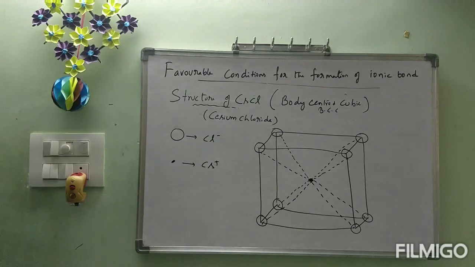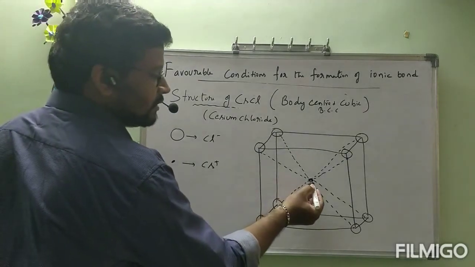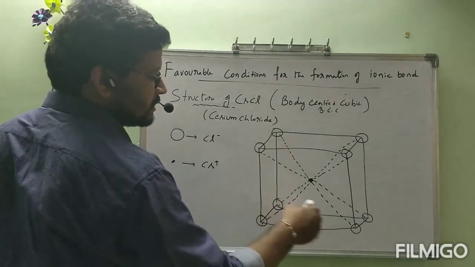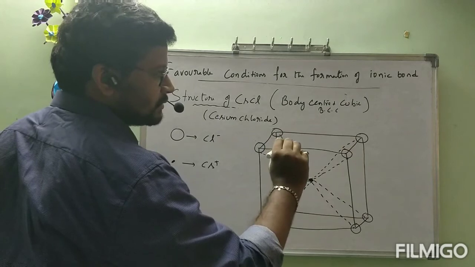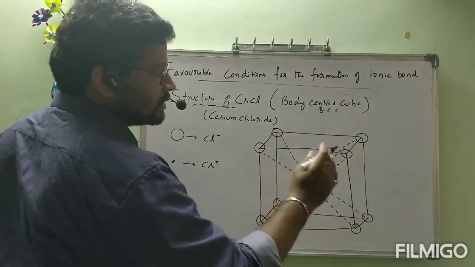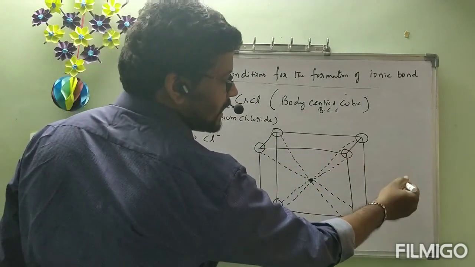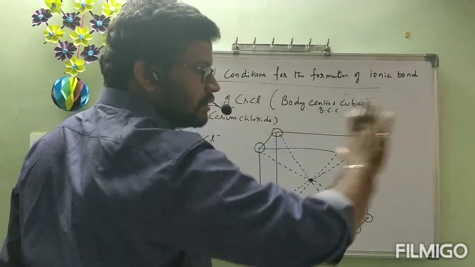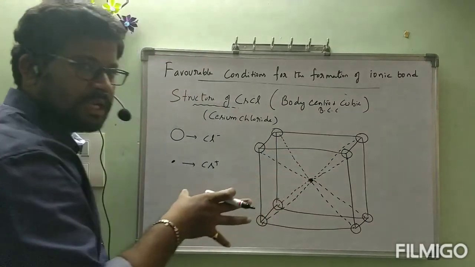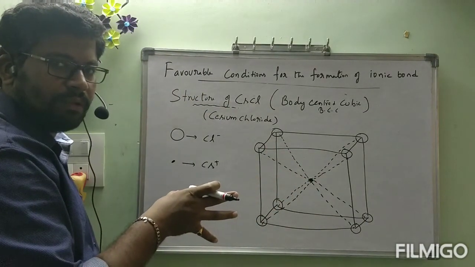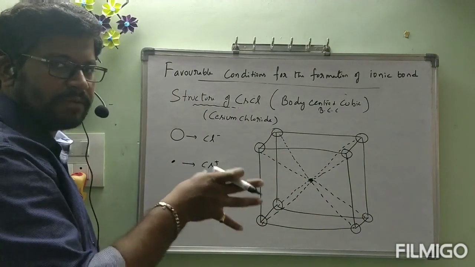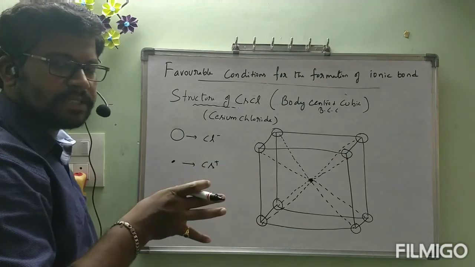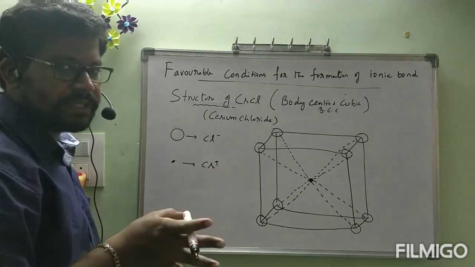Here you will get clarity. The Cs plus is in attraction with Cl minus ions. This is not only one cube, adjacently another cube will be there. Again here Cs plus is there, like that it is a continuation. In that, only one small portion I am showing here. I will give clarity at the time of explaining the definitions of lattice and unit cell.